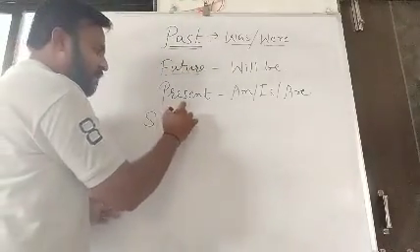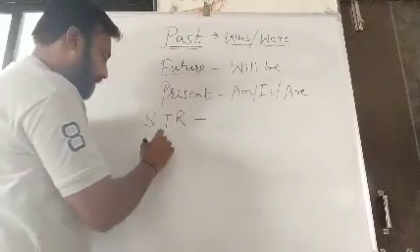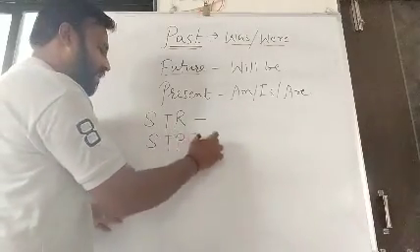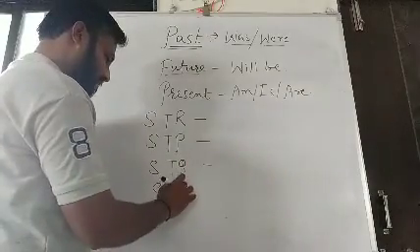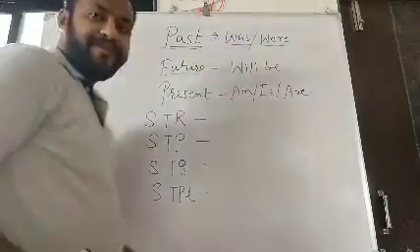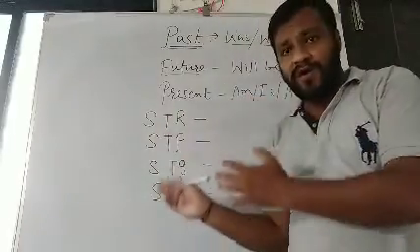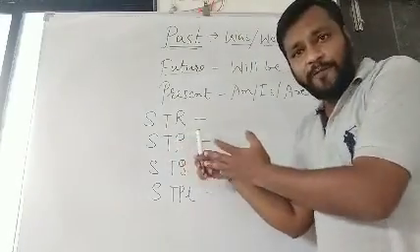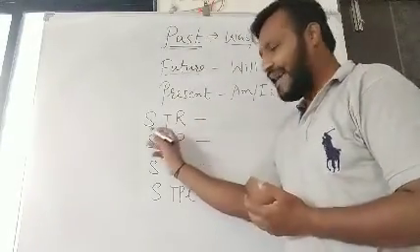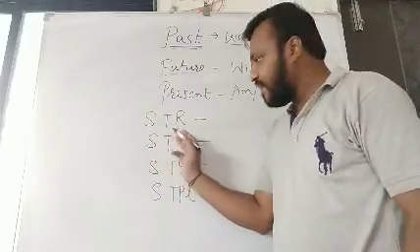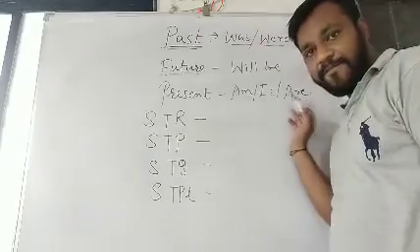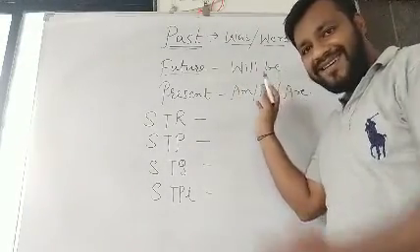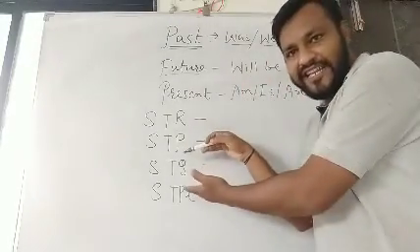First structure was STR, second STP. These are 4 structures of basic sentence construction. S stands for subject, T stands for tense indicator, meaning am, is, are, was, were, will be. These words are called tense indicators.